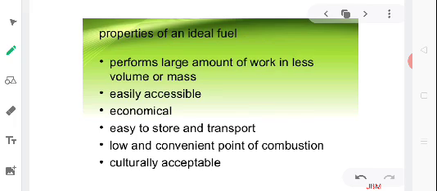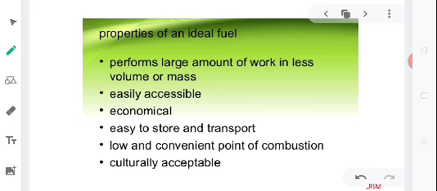For example, while selecting a fuel, we consider some of the very important factors like the amount of heat released by the given fuel on burning, the rate of release of heat by the given fuel on burning, the quantity of smoke produced, the easy availability of the given fuel, convenience in storing and transportation of the fuel, the price at which the given fuel is available, and for which purpose or for what type of work to be done we need the fuel.